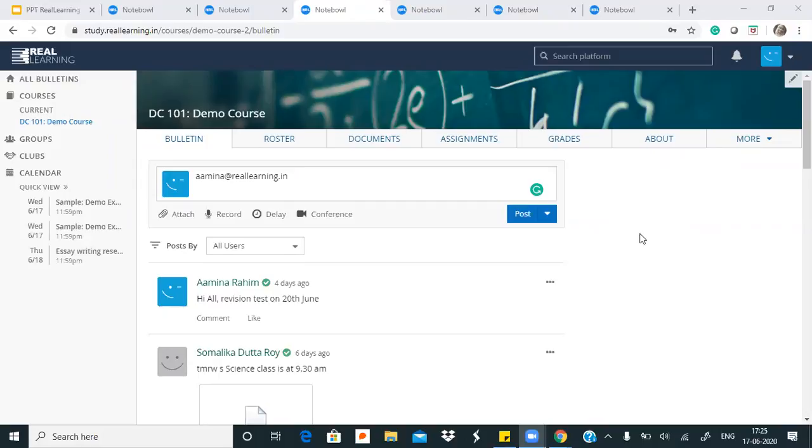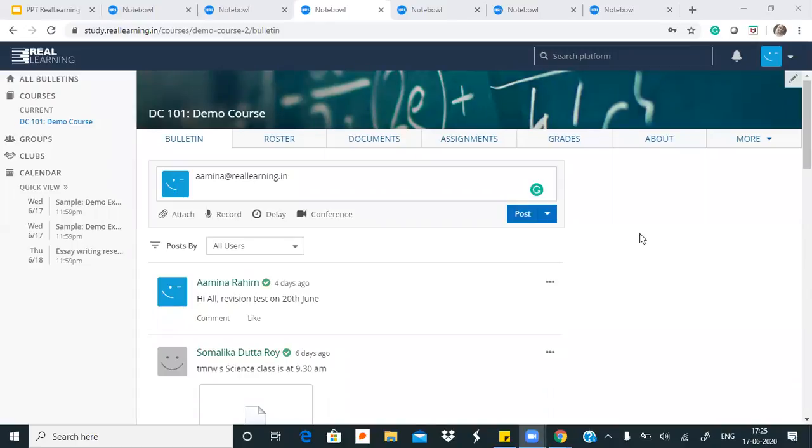I mean, you can share things, but then you cannot conduct your assignments or classes on the platform. If you want to download something and share it with other schools, that is the administration's discretion if they want to share materials. They can go ahead and do that, but they will not be able to conduct anything or take advantage of other features of the real learning platform if they are not registered.